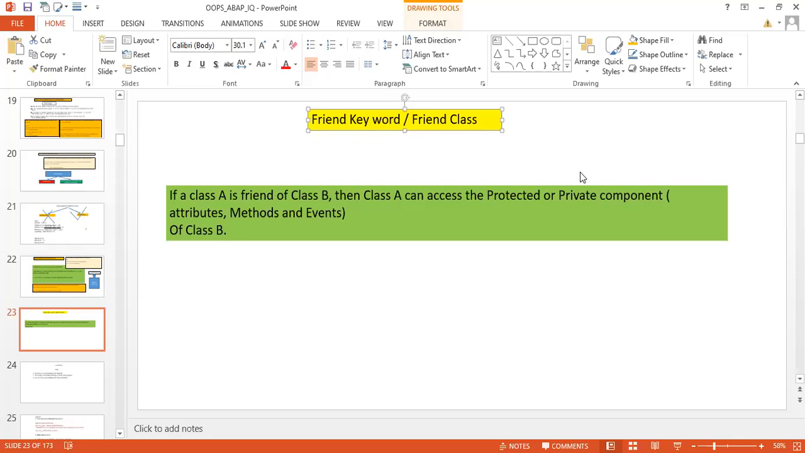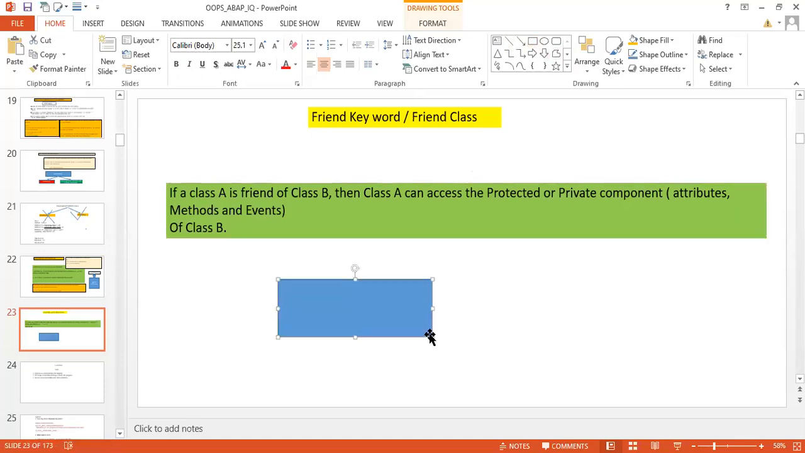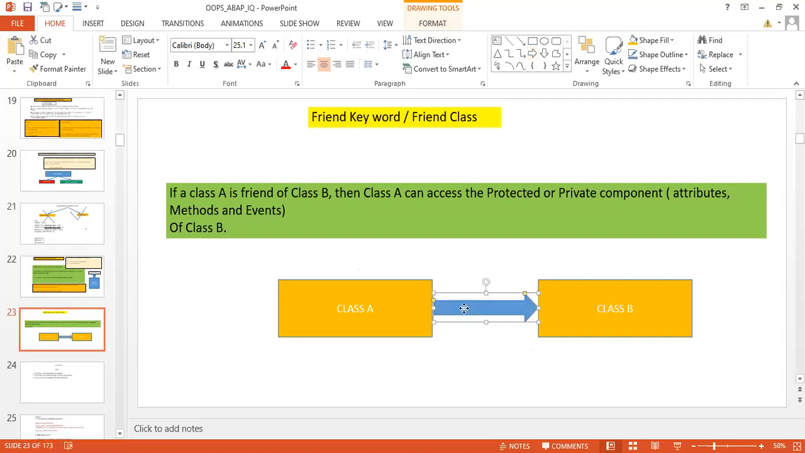It has access to all the components of the one which is befriending it. Yes, if you have class A with private components, and one more class, class B, and you want to access the private components of class A through class B, you must mark class B as a friend class of class A. So that's the meaning of friend class. Hope it is clear.